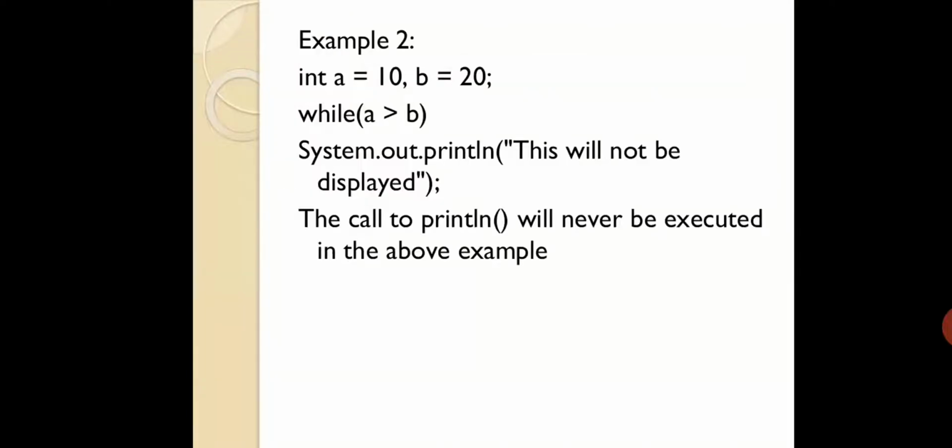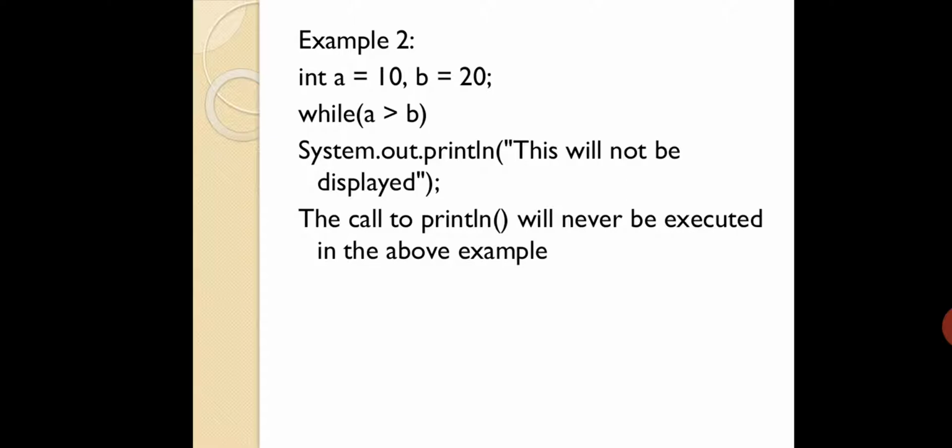Okay, so you have one more example over here. There are two variables with the names a and b. Now you are going to check whether a is greater than b or not. As the condition fails here because 10 is not greater than 20, the system will not print, this will not be displayed. Why? They have printed the same thing. Why will that line not be displayed? Because the condition fails. You don't have the condition value as true over there, isn't it?